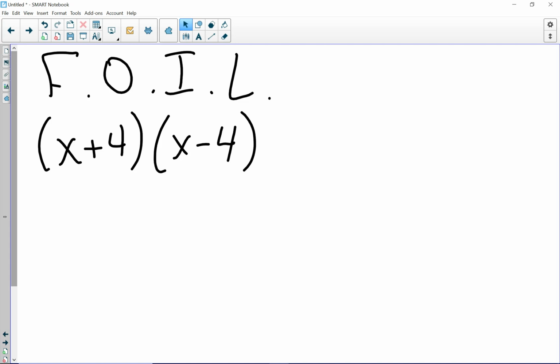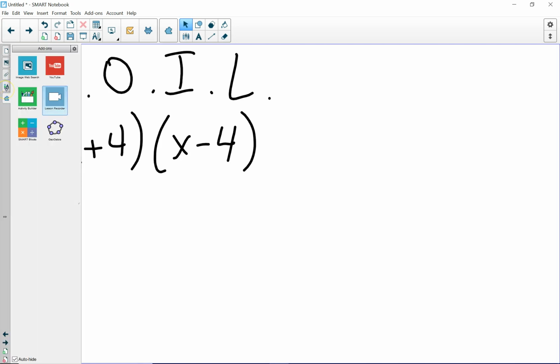So instead of working example problems over and over and over again for my students, if I record the actions on this page, I can play them back over and over for the students, or as I said previously, if I share this file and make it available for my students, they can play the actions back over and over again. So let's go ahead and get out our Lesson Recorder and see how to record the steps in this particular problem solving. So I'm going to click again on my puzzle piece add-ons icon, and I'm going to select my Lesson Recorder.